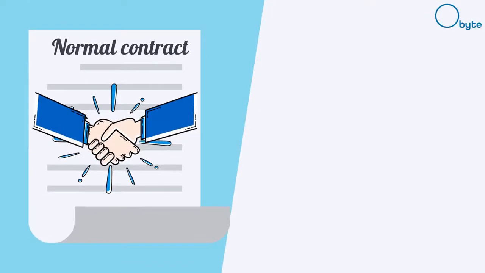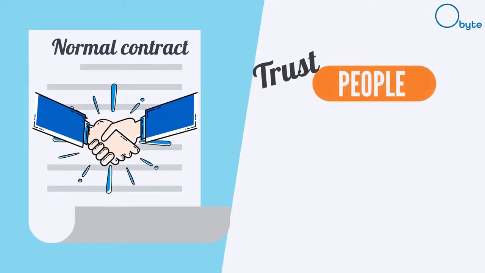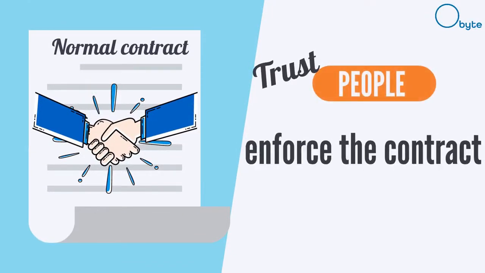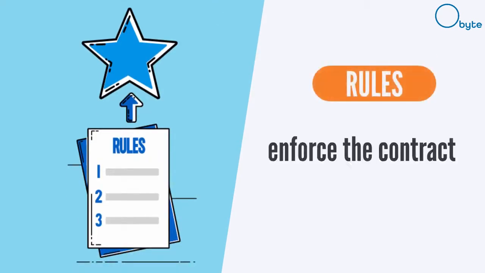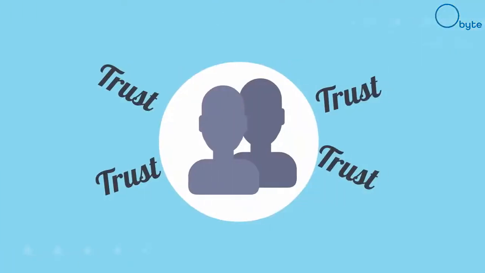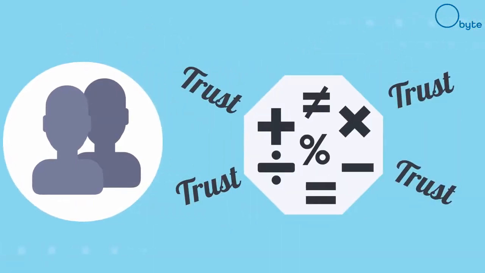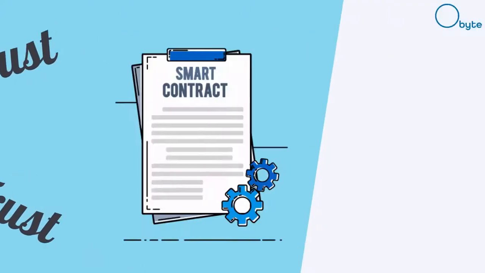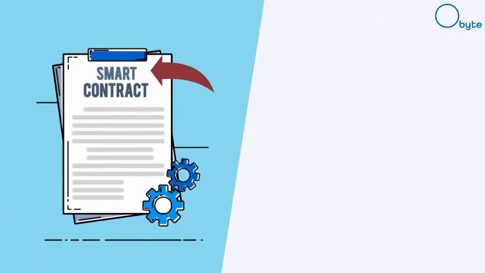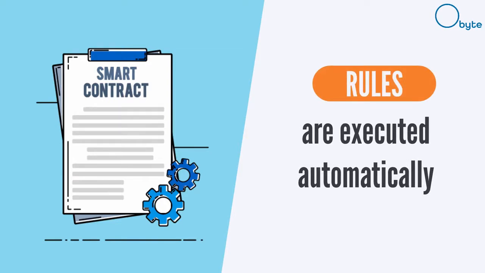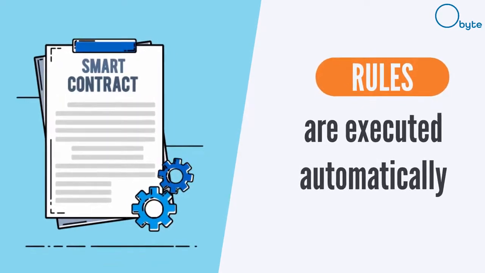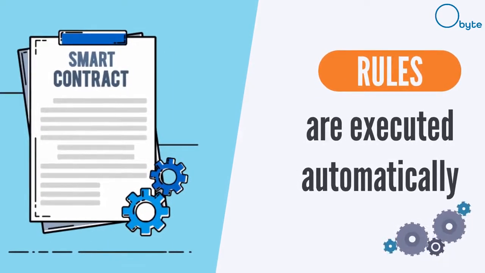With normal contracts, you have to trust people to enforce the contract. However, with smart contracts, the rules enforce the contract. You don't have to trust anybody. Instead, you are placing your trust in mathematics. The word smart simply means the rules are executed automatically. We will elaborate on this later using a real-life example.